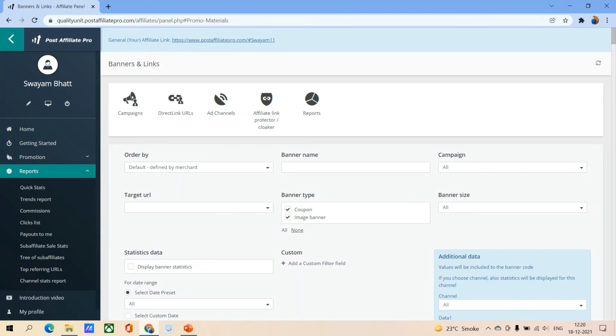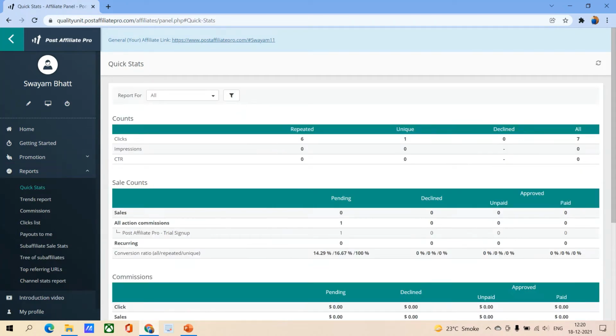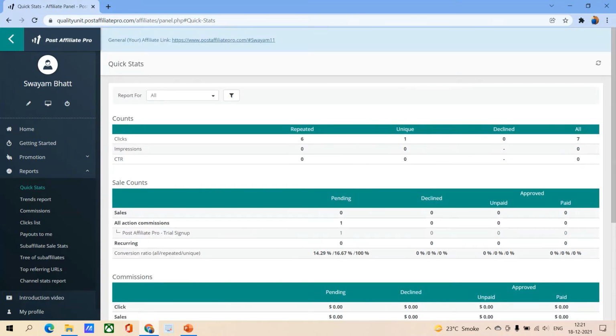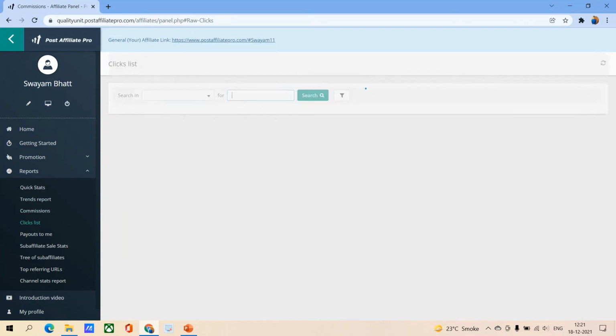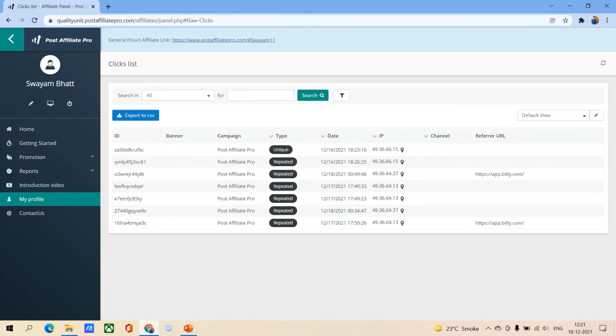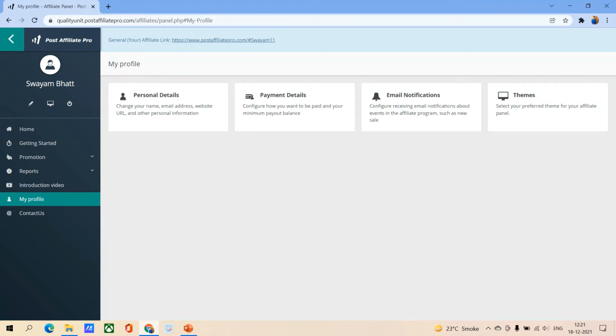The next thing is the most important thing for the affiliates, which are the reports. Here are the quick stats on how many clicks your link got, what the impressions were, what the CTRs are, and the sales count, all the call to action data, everything they provide you under one section. Here's the trends report, commissions, click lists, everything. This is basically the report section. The next thing is the my profile section, where you can customize your profile right from here. So this was pretty much it for the affiliate panel tool.